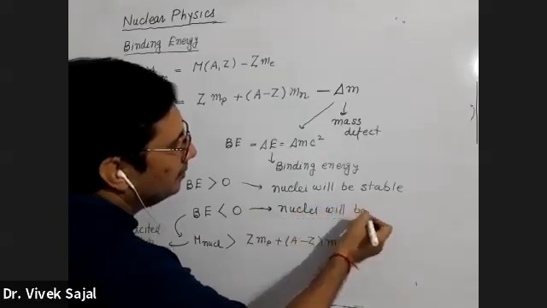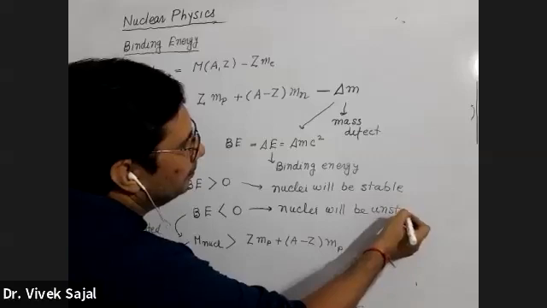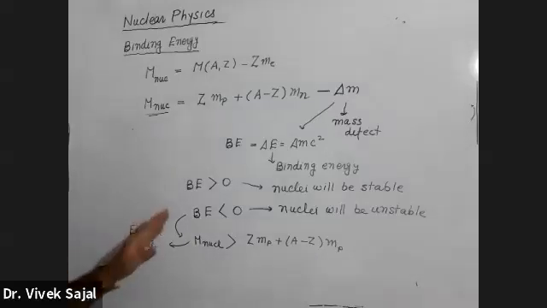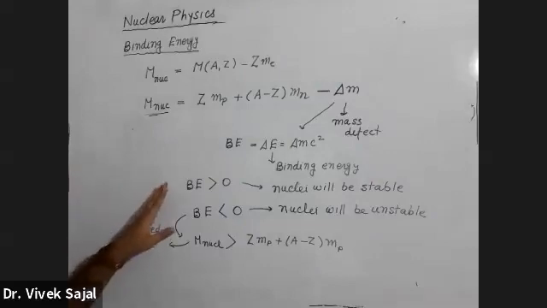Nuclei will be unstable. This will be the case. ठीक है बेटा? So when binding energy is greater than 0, or positive rather, nuclei will be stable, and when binding energy is less than 0, this nuclei will be unstable. ठीक है? So this is a general definition. बहुत इंफॉर्मेशन नहीं मिलती, बस इतना पता चलता है कि ये न्यूक्लियाई स्टेबल है, ये अनस्टेबल.